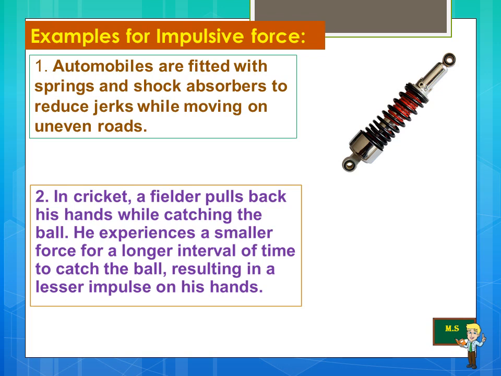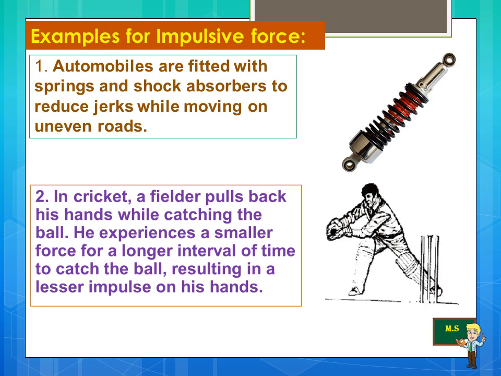Then second example is in cricket, a fielder pulls back his hand while catching the ball. He experiences a smaller force for a longer interval of time to catch the ball, resulting in a lesser impulse on his hand. This you all experienced, I think. Okay. So let's move to the next part of this lesson.